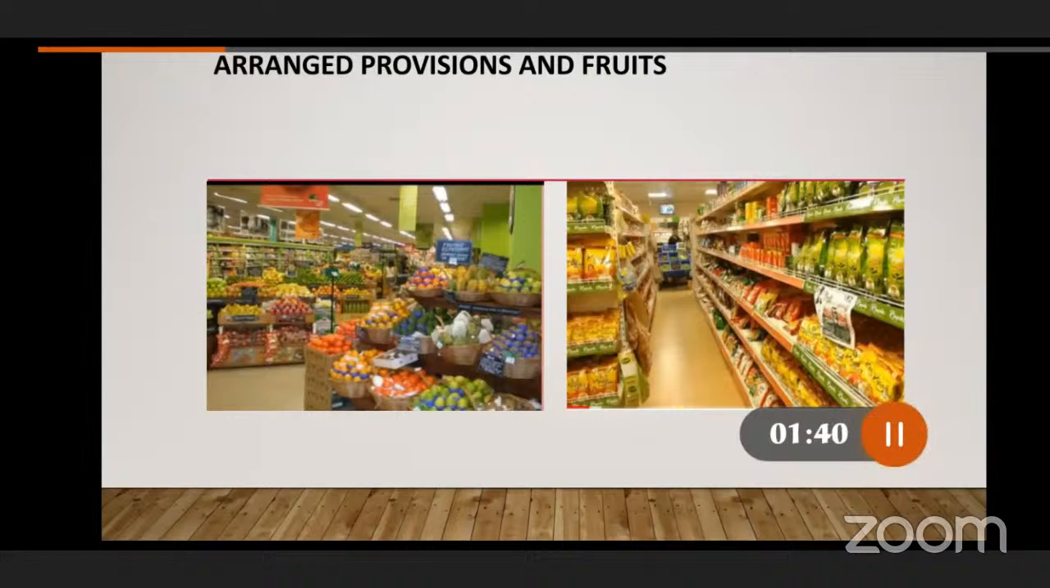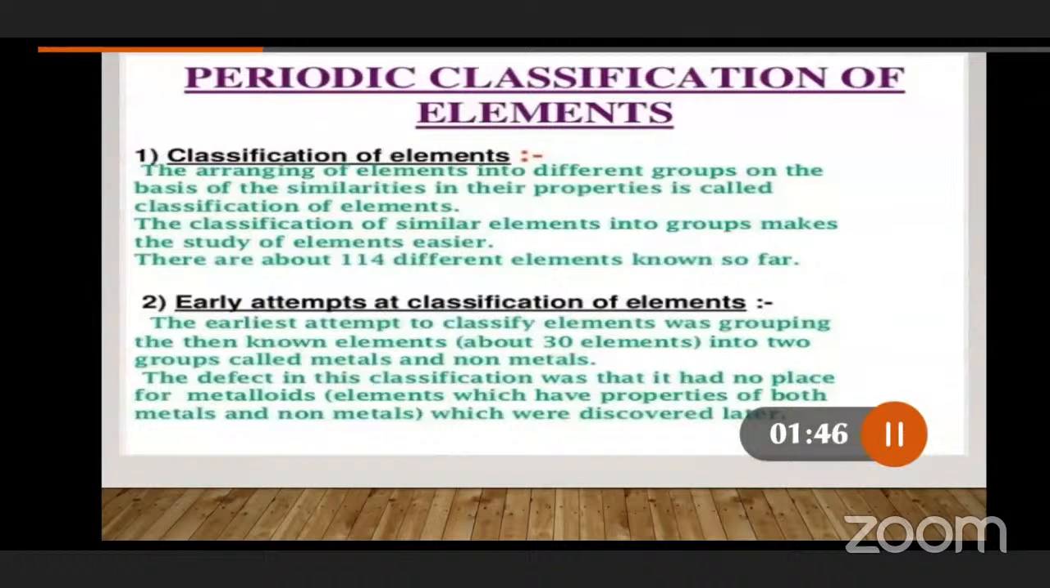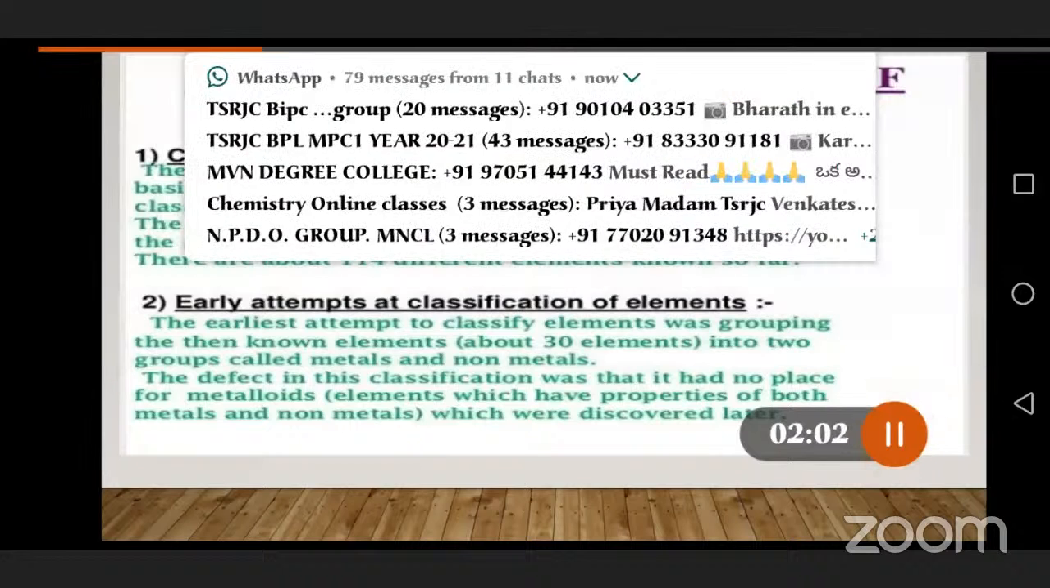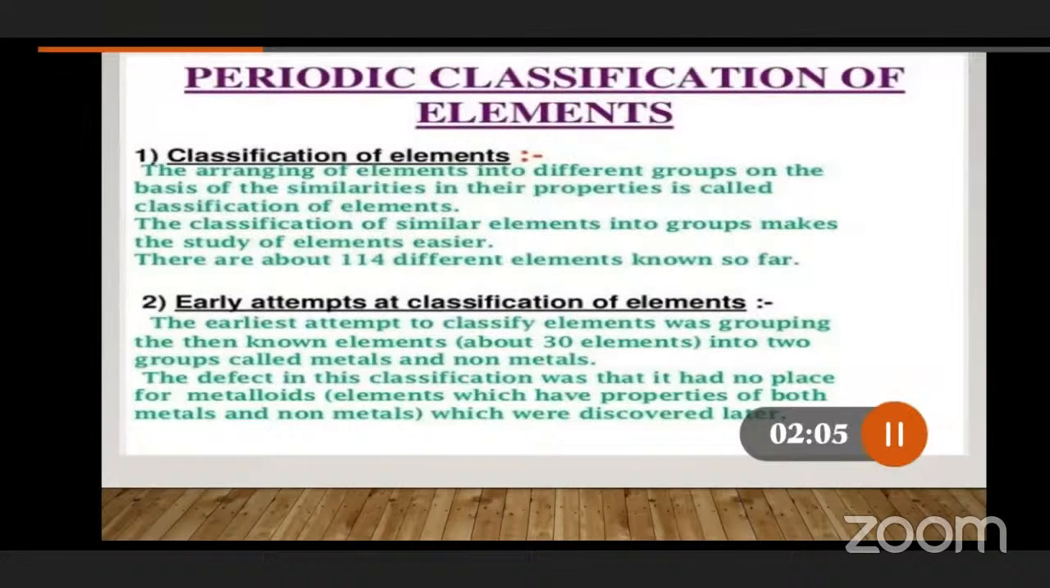Based on that, the scientist Mr. Dobereiner proposed one periodic table. Similarly, Mr. John Newlands, after that Mendeleev, after that Moseley, so many scientists proposed different types of periodic tables, based on different properties, based on atomic weights and atomic numbers. We will discuss it further.